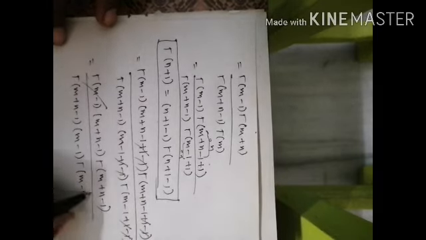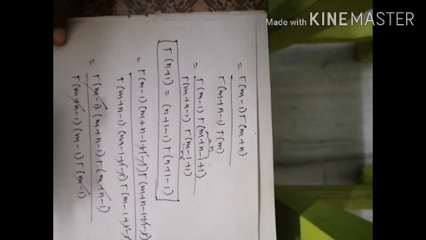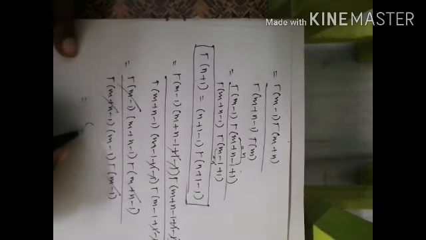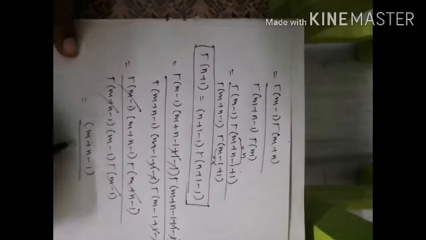Gamma of m minus 1 and gamma of m plus n minus 1 get cancelled. So the remaining values are m plus n minus 1 by m minus 1.